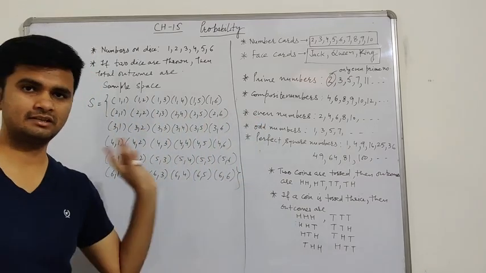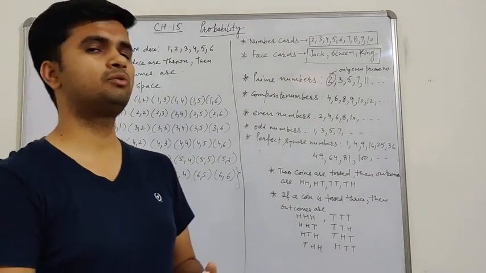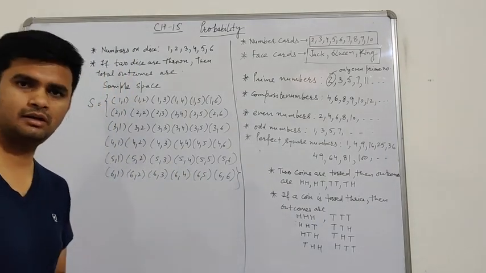These 36 are the total outcomes when two dice are thrown simultaneously.